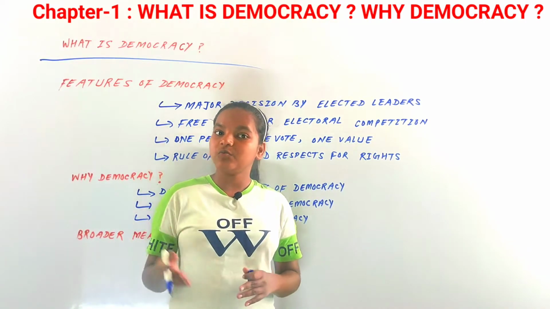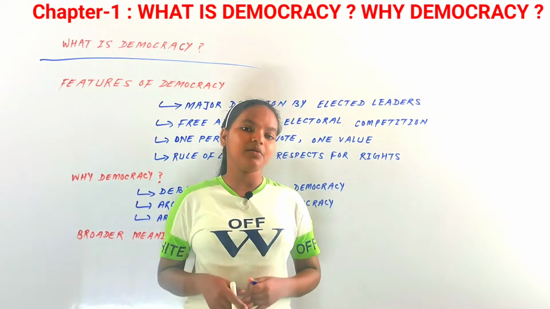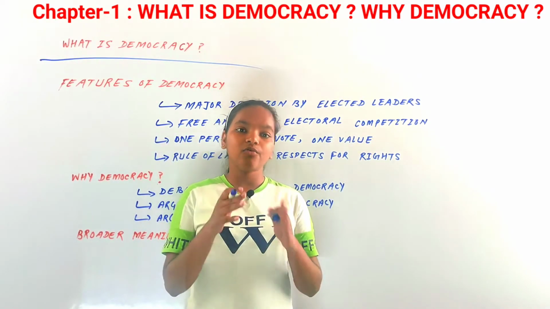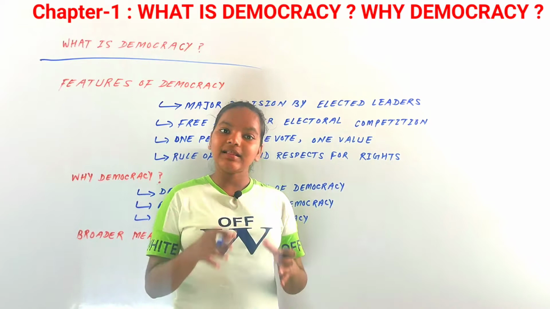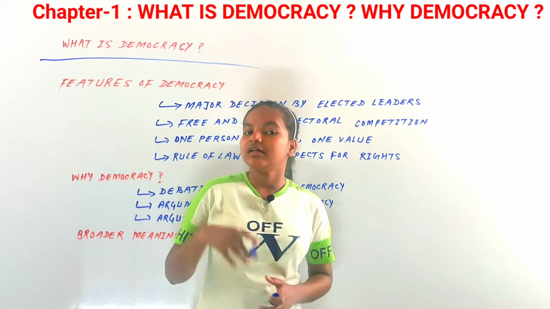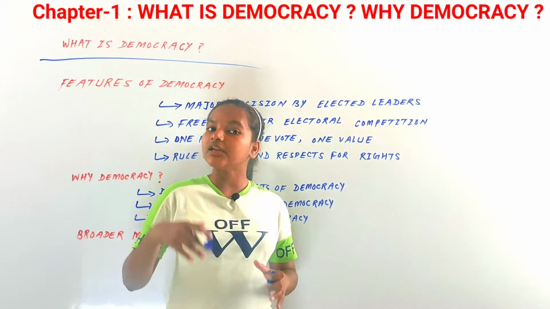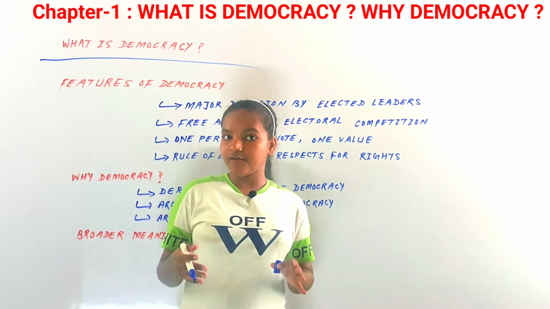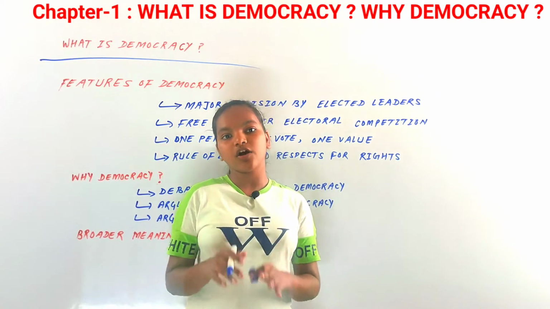The next example could be the army rule in Myanmar. The army rulers in Myanmar were not chosen by the people. The troops had taken over Myanmar, and the controllers of the army had become the rulers. So the simple definition of democracy can distinguish the forms of government that are totally non-democratic. But this definition is not enough to distinguish those governments that are elected by the people but are not democratic.